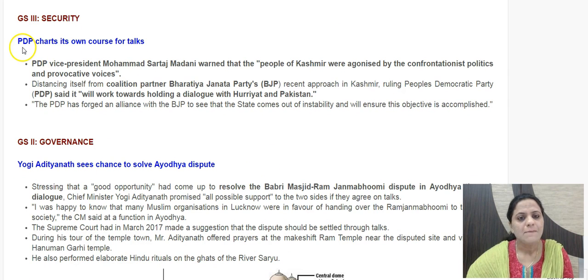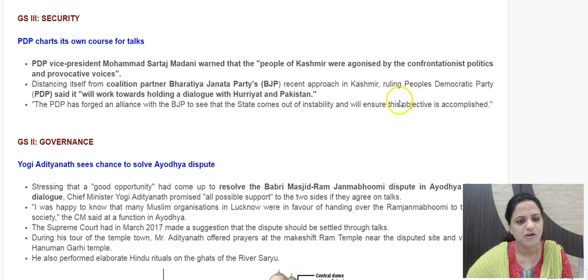The next is PDP charts its own course for talks. So this is the PDP government in Jammu and Kashmir. In Jammu and Kashmir, it's a People's Democratic Party and BJP joint alliance government. Because of BJP's initiative as the central government, we are seeing that Kashmir's status is deteriorating and BJP has refused to have talks either with Pakistan or with the separatist leaders.